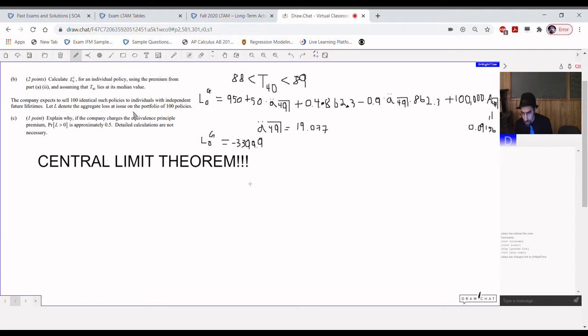Yeah, central limit theorem, right? When you have a large number of identical policies, the result will be approximately bell-shaped. When you use the equivalence principle, the average gain is going to be 0, hence equivalence principle. For a normal distribution, half of it's above the mean, half of it's below the mean. Oh, look, 0 is the mean. The probability of being above the mean is 50-50. Okay. Big whopping surprise. You don't exactly need to be an actuary to know that.